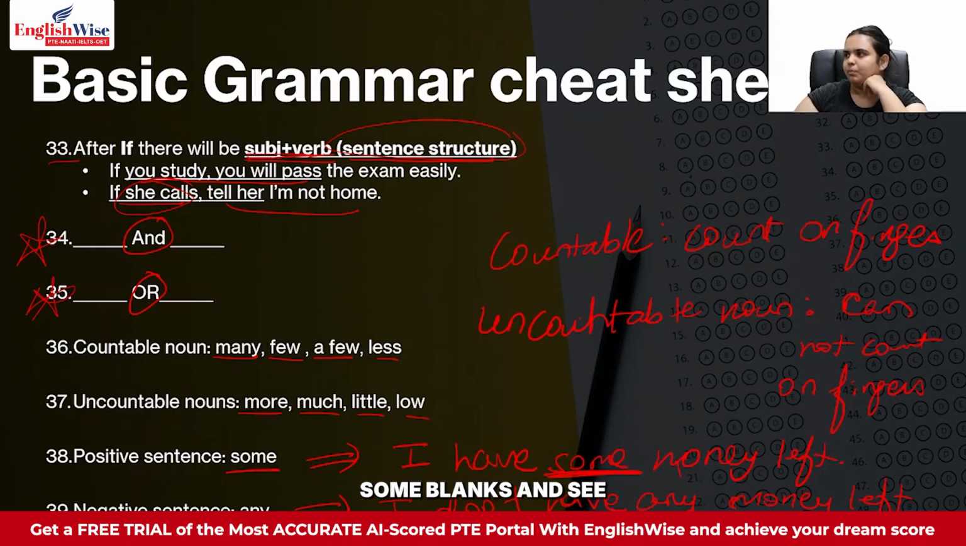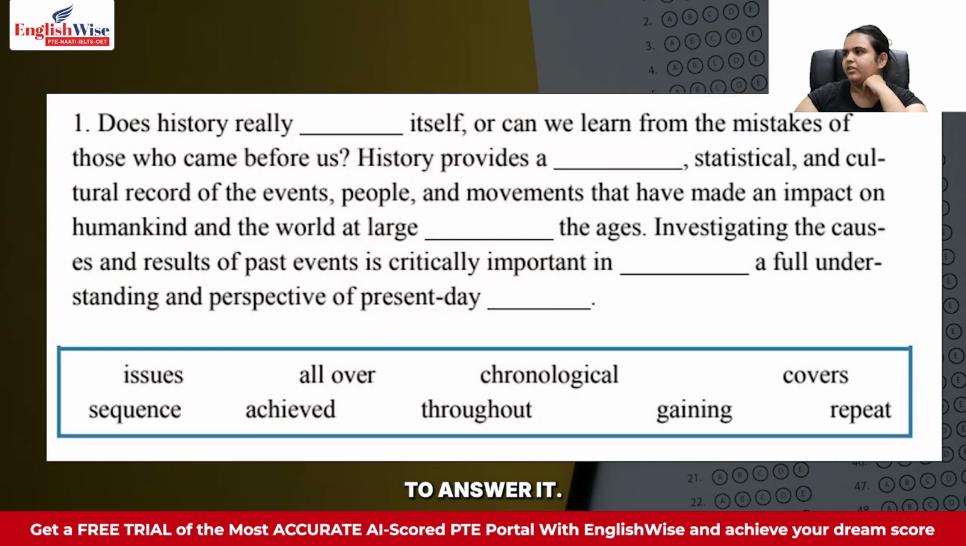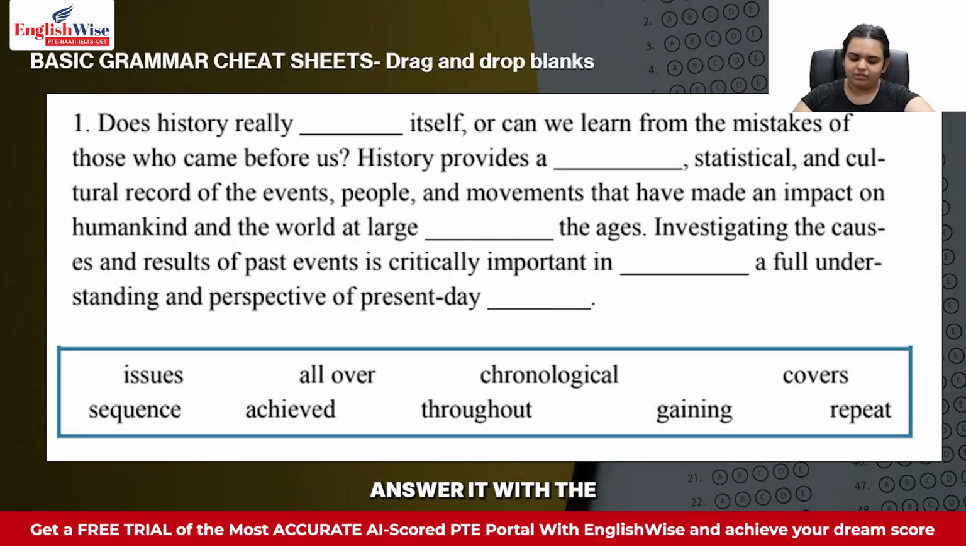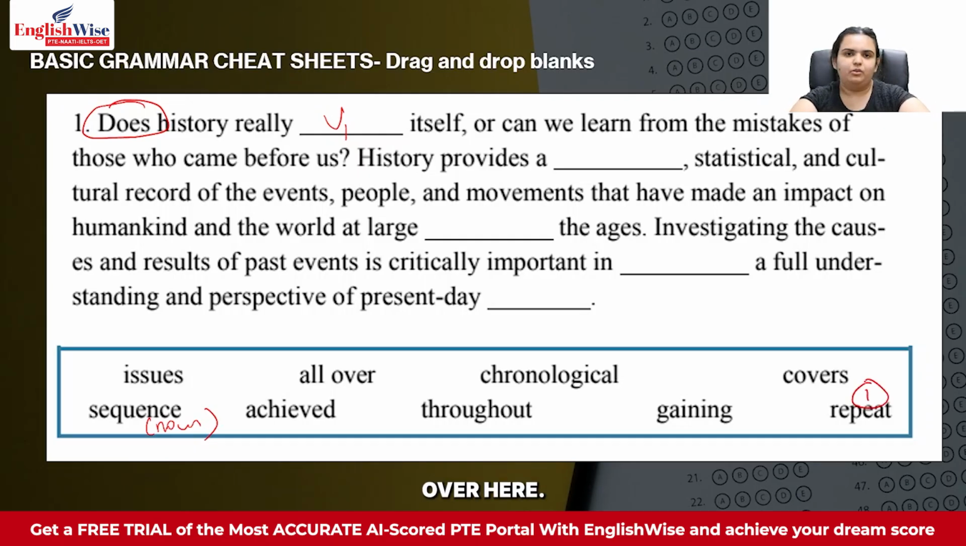Now let us do some blanks and see how we are supposed to answer it. So this is a blank over here. Let's try and answer it with the basic grammar cheat sheet rules. Does history really dash itself? So you see the very first thing over here is does, which tells me that this blank will have a V1 over here. So let us see which all words have V1. Issues, no. Chronological doesn't make sense. Sequence is a noun, so I can't use this one. Achieved, no. Gaining, no. Repeat. So repeat becomes my first answer over here. Does history really repeat itself?